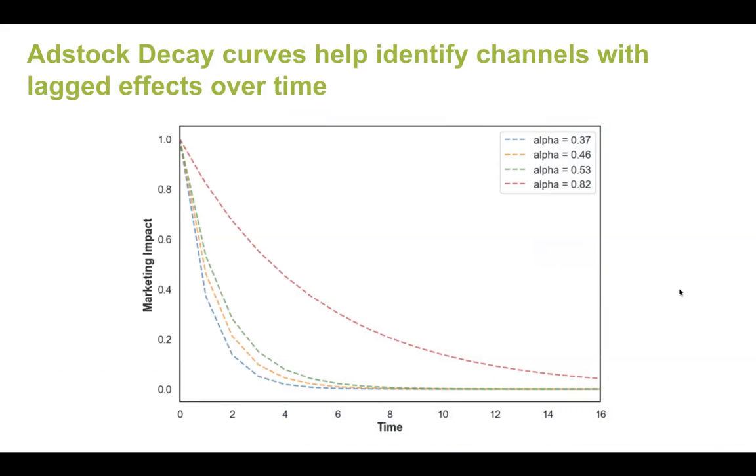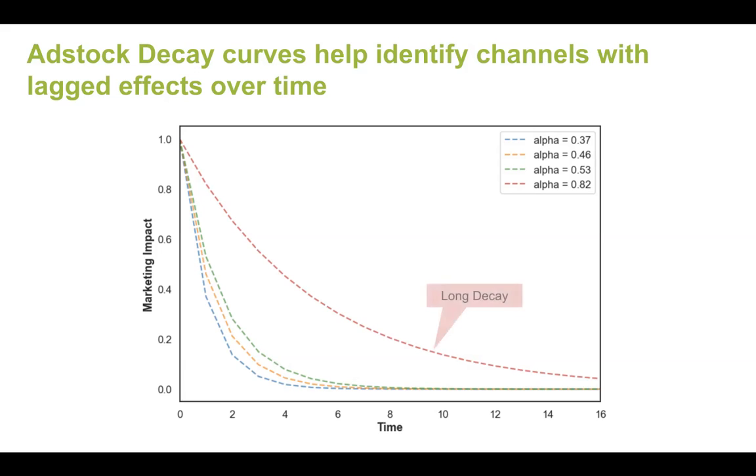We can also take a look at our decay or Adstock curves to get a sense of how long of a lag we see in particular channels. And this is beneficial because when a channel has a fairly long decay, that might suggest that we can spend a little less in any particular week and extract more value and efficiency out of that particular marketing channel over time, because that smaller input is going to have a longer lasting effect. So we're going to get a little more bang for our buck.